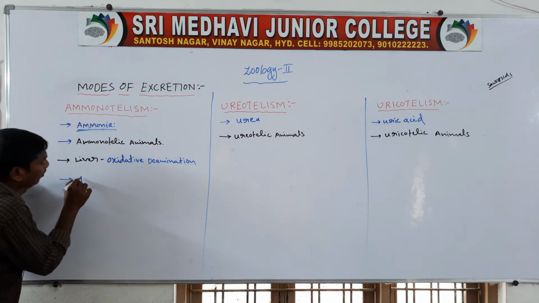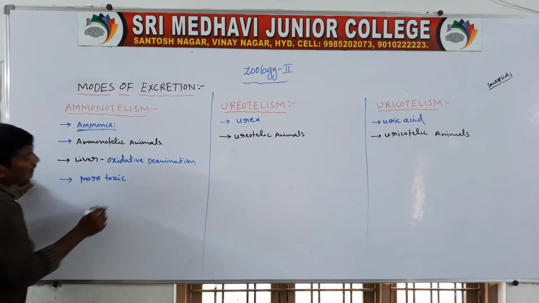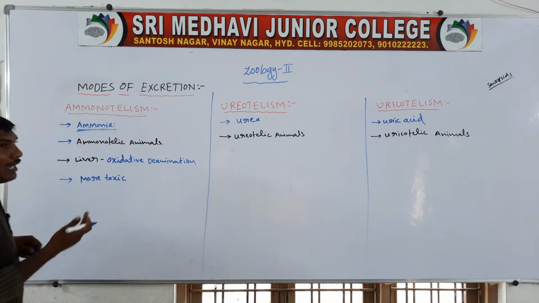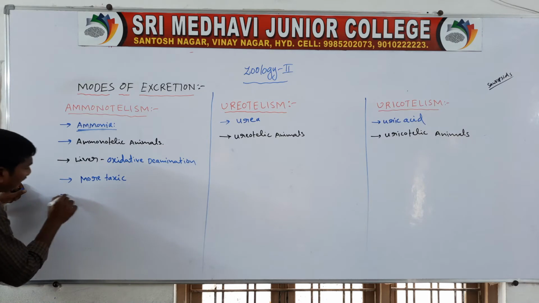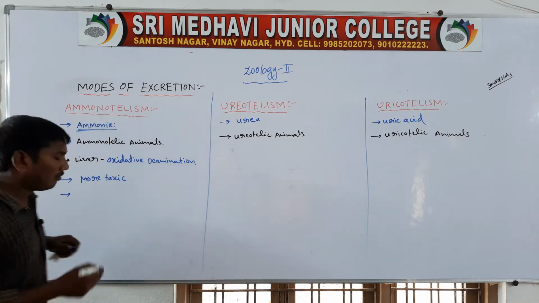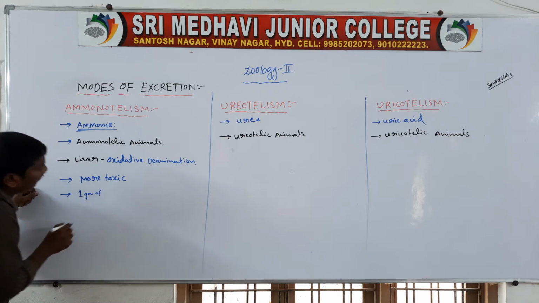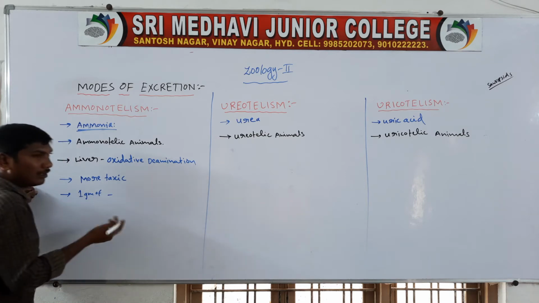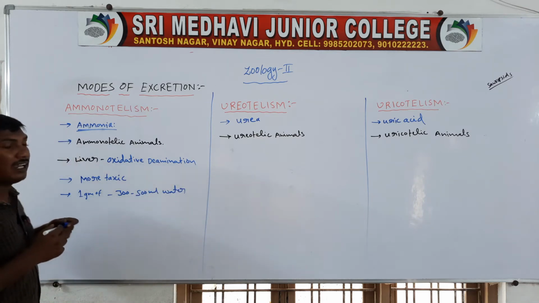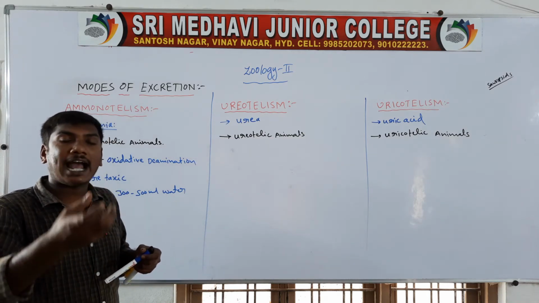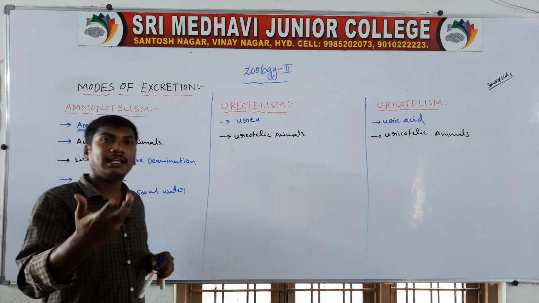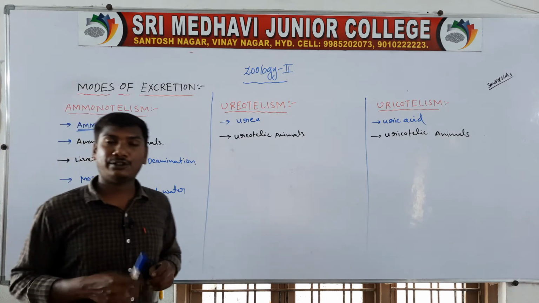Next, ammonia is more toxic. So animals excreting ammonia need high water availability. For excreting 1 gram of ammonia, the animal loses 300 to 500 ml of water.